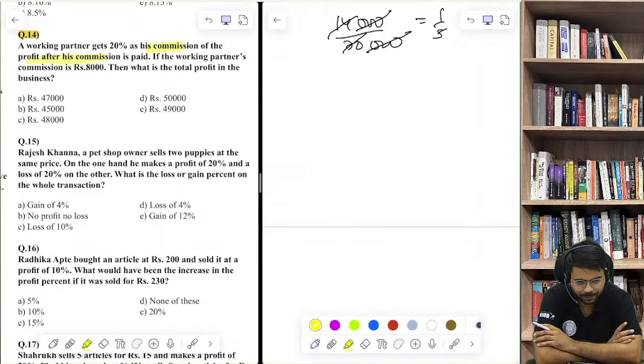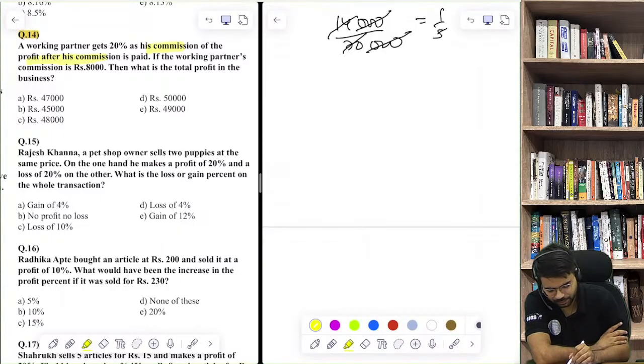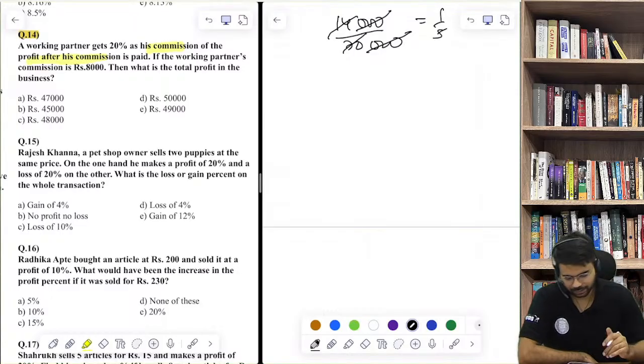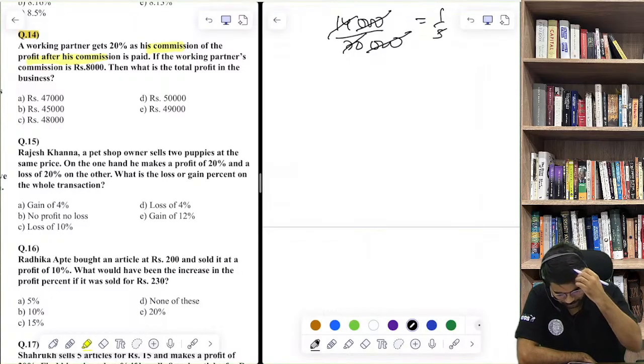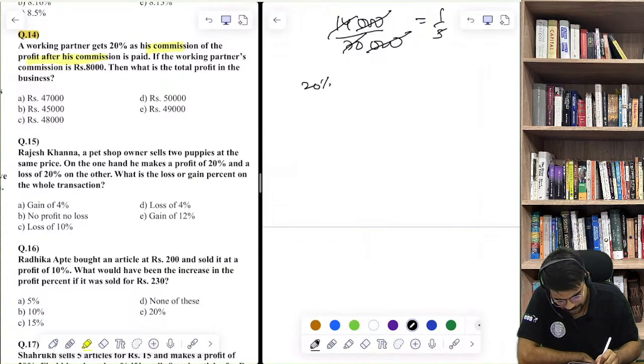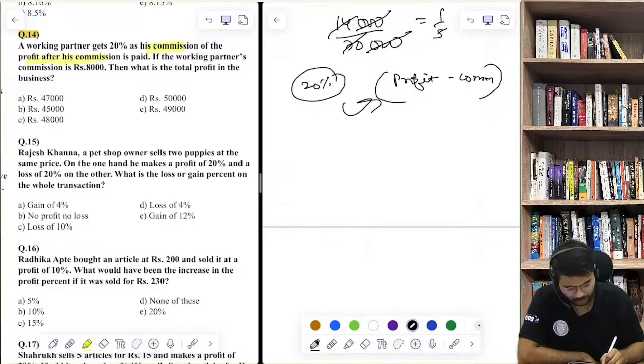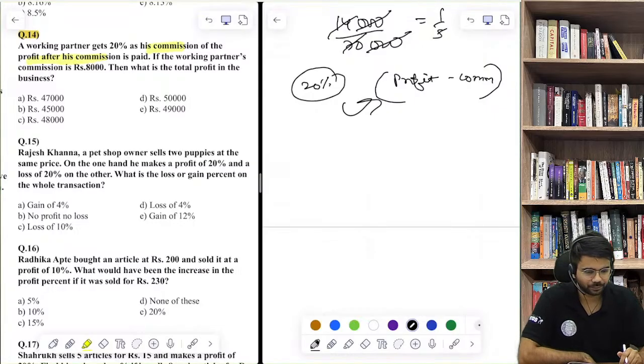Question 14. C 48,000 is the answer you are getting. See how to do this question. I want to explain certain thing here. Like क्वेश्चन को ध्यान से देखो, वर्किंग पार्टनर गेट्स 20% एज द कमीशन एंड दिस कमीशन इज ऑन द प्रॉफिट आफ्टर कमीशन, इट्स नॉट ऑन द प्रॉफिट, इट्स प्रॉफिट आफ्टर कमीशन, so this 20% is actually calculated on profit minus commission. Yes or no?